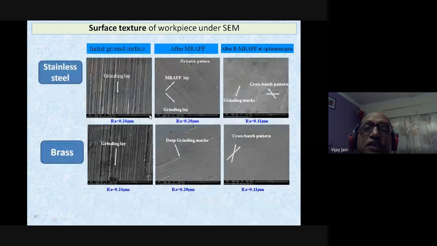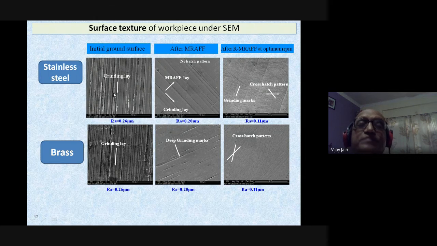Surface texture of the workpiece under scanning electron microscope. Stainless steel. This is the ground surface, and you can clearly see the roughness on the ground surface over there. Then after MREF, this is the kind of surface texture we are obtaining. Now you can clearly see these are the marks of the abrasive particles left over there.